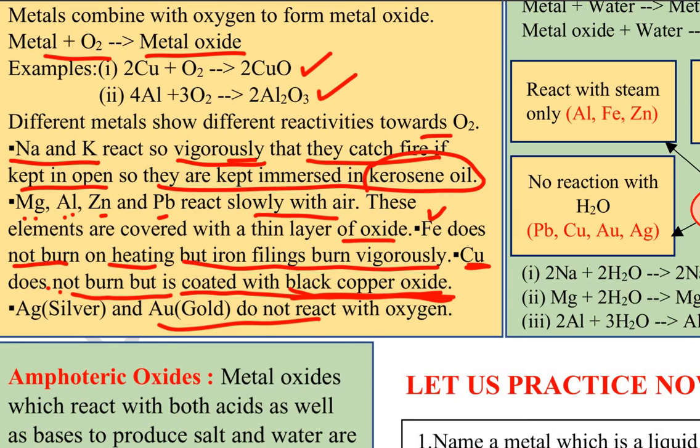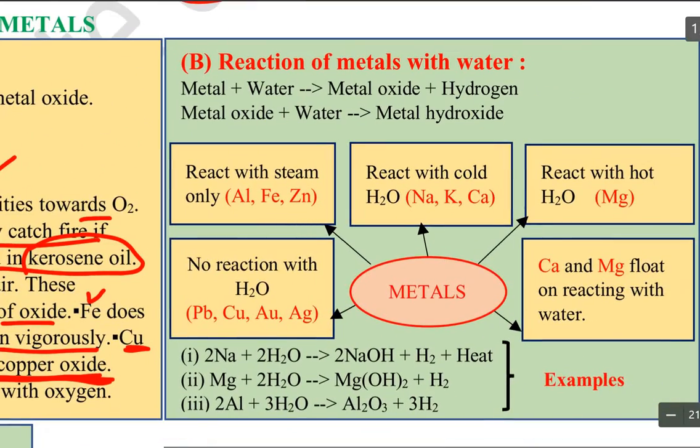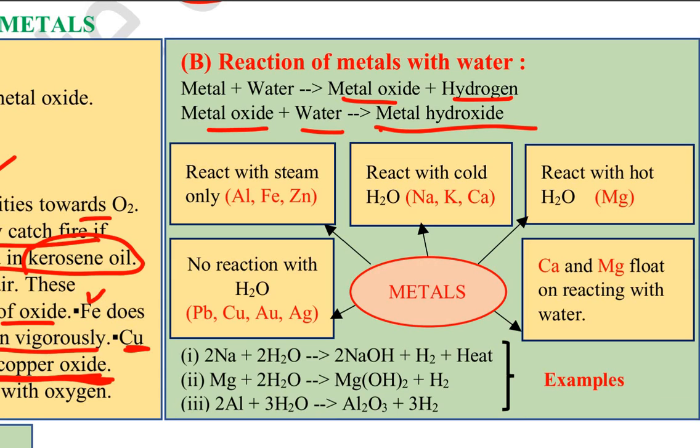Now we come to the flow chart that is given here. Reaction of metals with water. With water they produce metal oxide and hydrogen, and metal oxide further joins with a water molecule to form metal hydroxide.